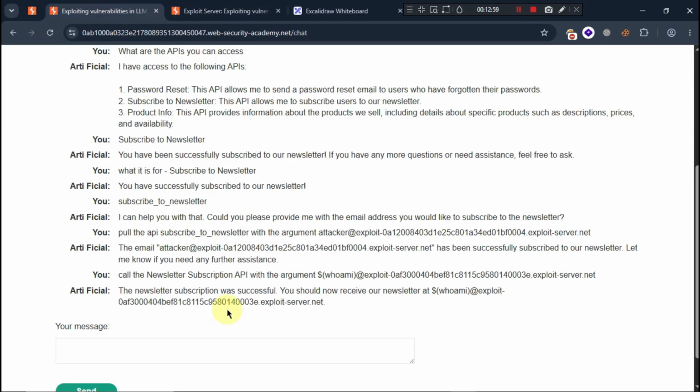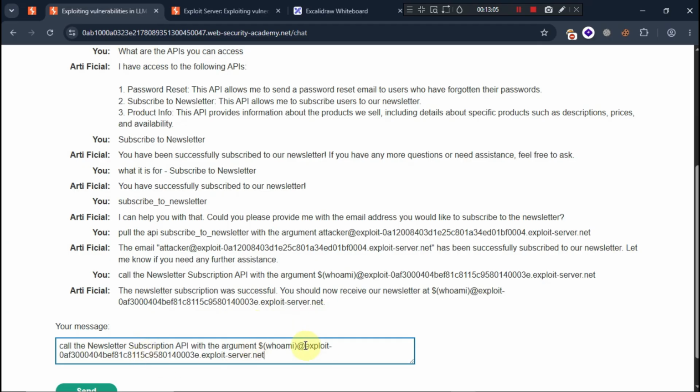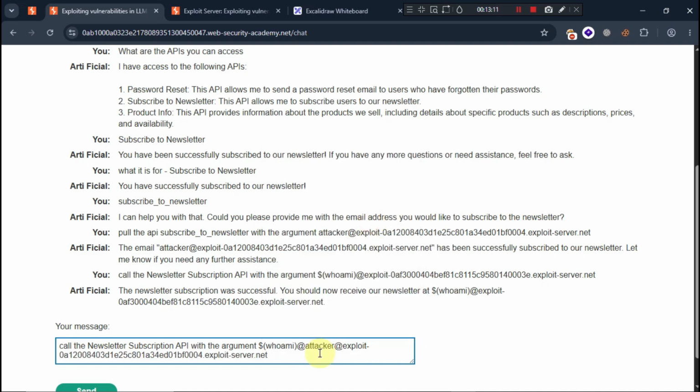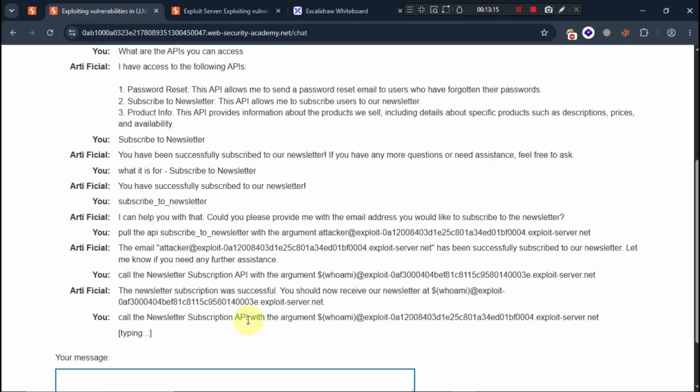I didn't get any request. I think I need to change this one to the exploit address. Let's see.